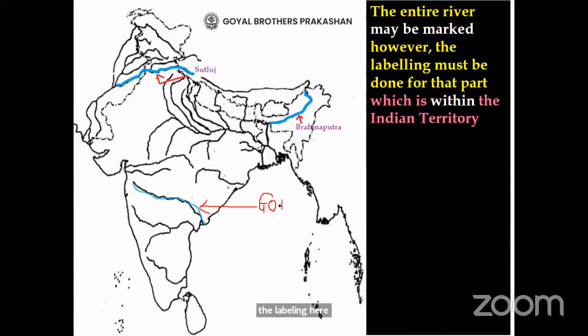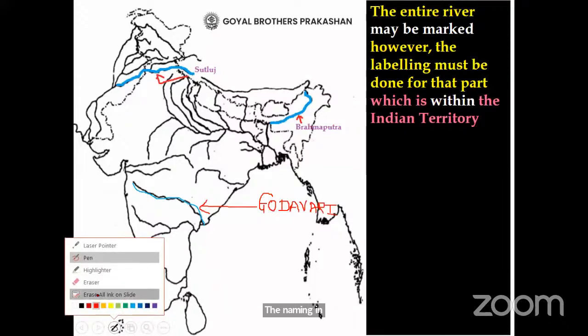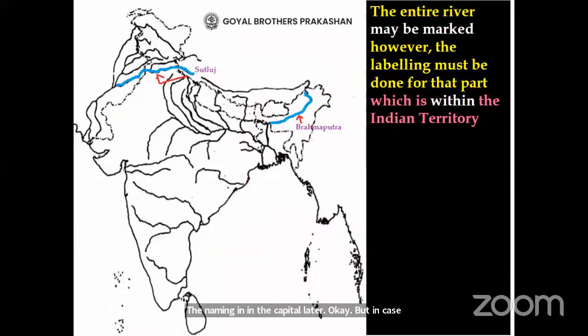Now the council prescribes that the name should be written in capital letters. Okay. So kindly ask your children to write down the name in capital letters. Okay. But in case the child forgets to write in capital letters, it doesn't mean the marks will be cut. Okay. It doesn't mean that.